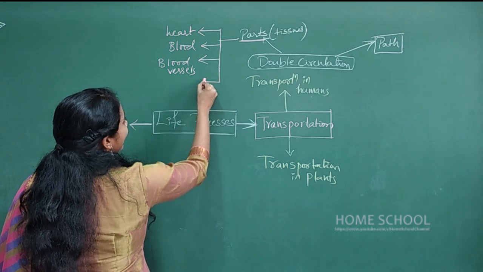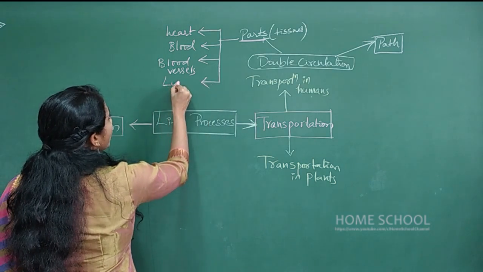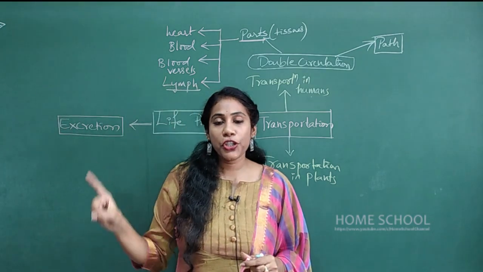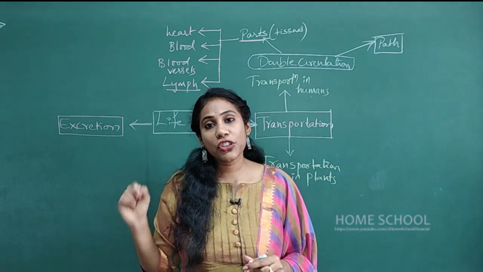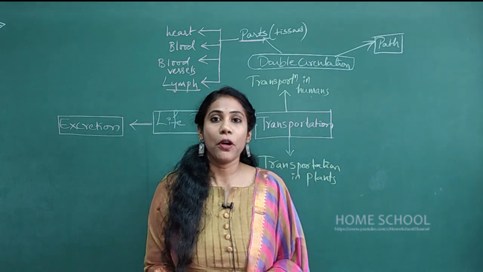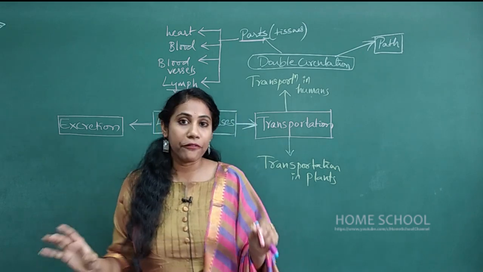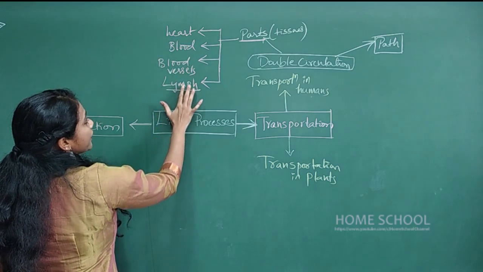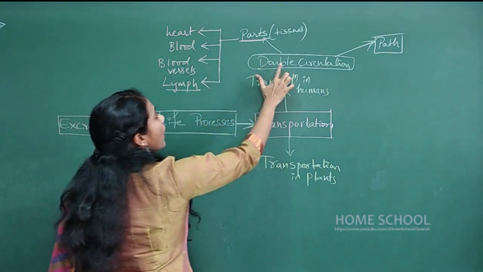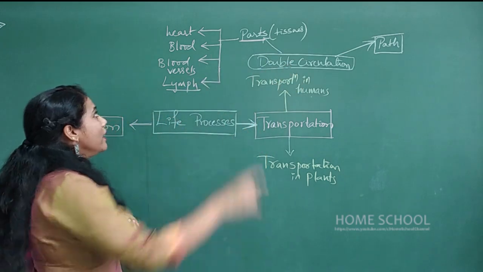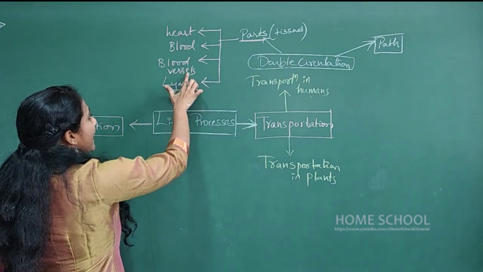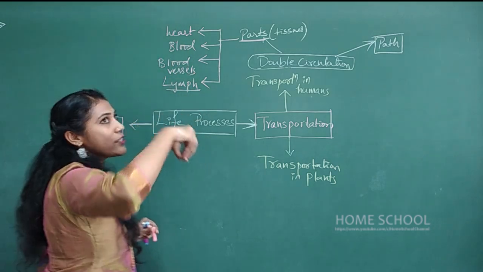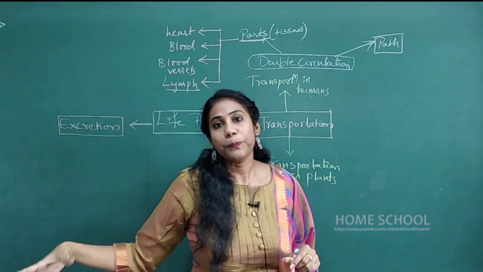And last but very, very important, you should know about the liquid called lymph. The definition of lymph is important, and the functions and importance of lymph are important, so don't neglect lymph. You must know detailed things about each and every tissue or part that is involved in double circulation. So that is about the heart, blood vessels, and lymph. Not just the definitions, you must know their importance, and you must know their deeper aspects also.